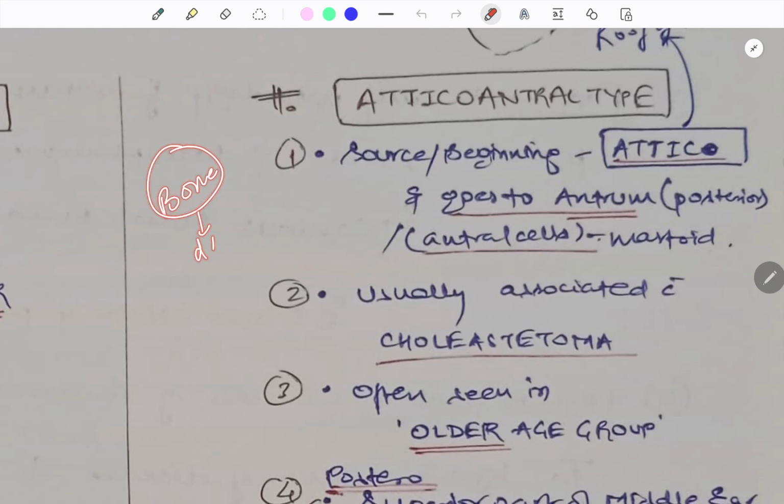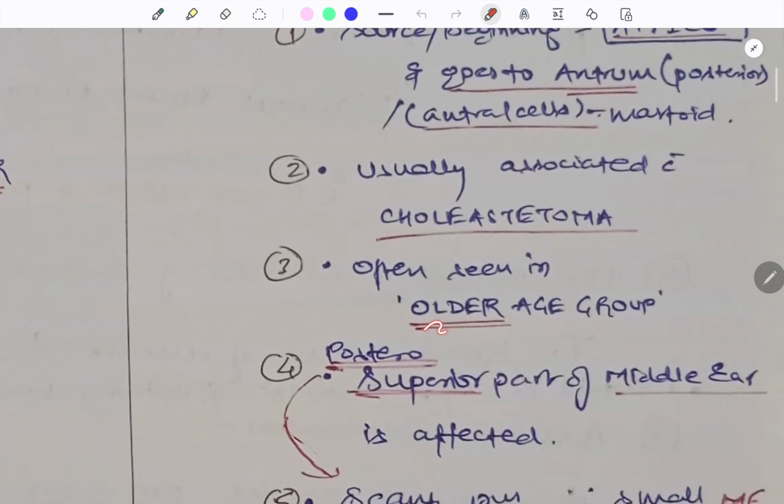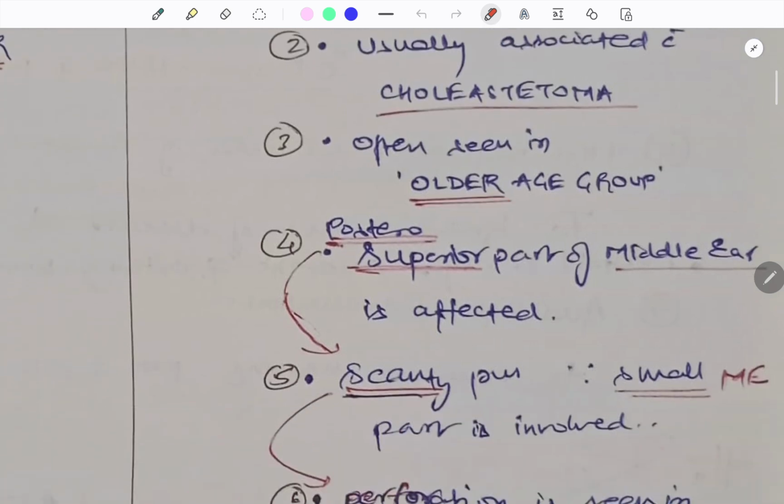So due to the erosion of bone, you will have foul smell and blood tinged discharge, but the discharge is not that much. It is very less in amount. So let's know the source. The source is the atticus, that is the roof, and it goes to the antrum, that is the posterior part of the mastoid. It is usually associated with cholesteatoma. It is often seen in the older age group, and the part of the middle ear involved is the posterior superior.